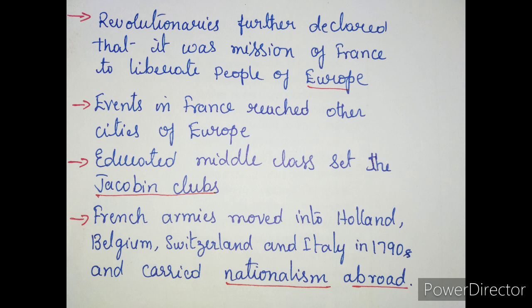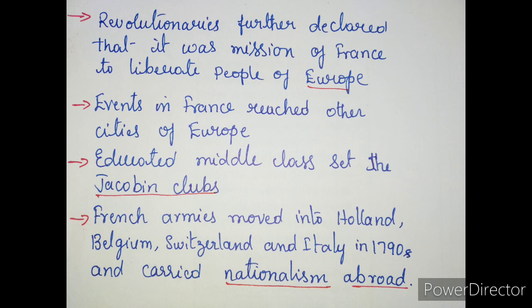And one more revolutionary step that they brought in: the regional dialects were discouraged. French became the common national language. The revolutionaries further declared that it was their mission and destiny. That means they have a motto, an aim to do all these things in France.